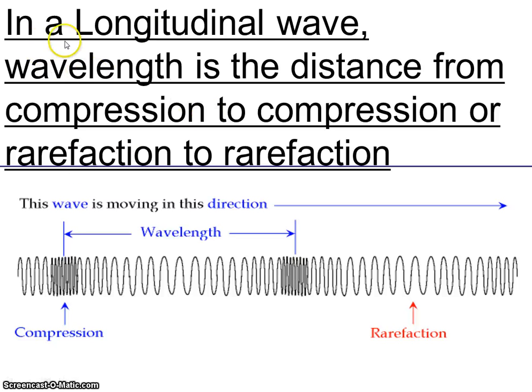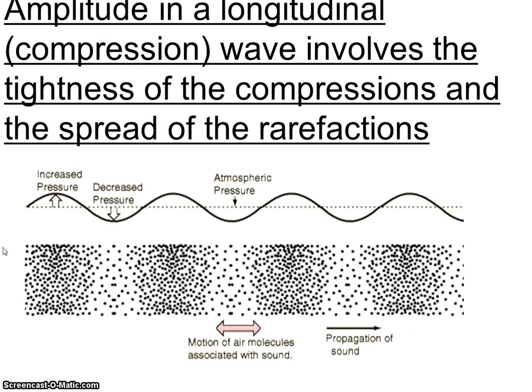Like I said, in a longitudinal wave, that wavelength is the distance from compression to compression. Or we could also do from a point in the rarefaction to the point in the next rarefaction. Boom to boom. So the concept is the same. You measure it slightly differently in a compression wave than you do in a transverse wave. It might be a little easier to spot in a transverse wave than in a compression wave, but it's still the same thing. It is the length of that wave.